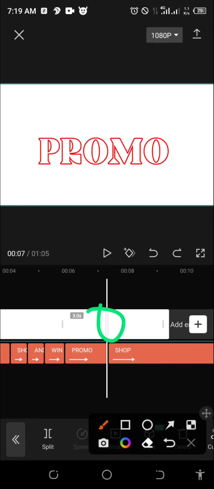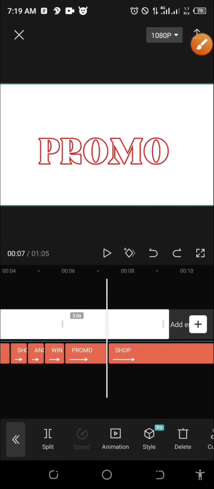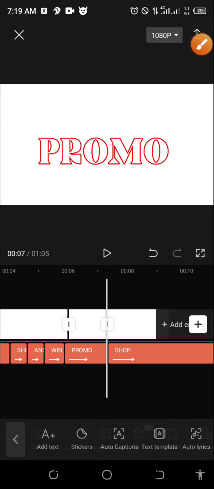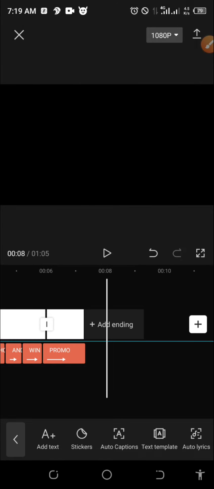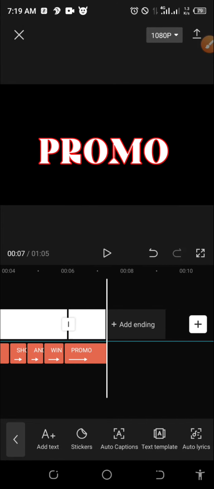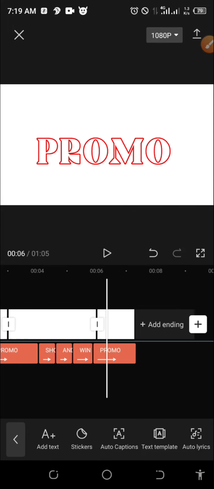Remember, I click here, I will click on split. So I will delete this white background. I will click on delete. It's gone for life, okay? It's gone, promo, okay? Where is my text?